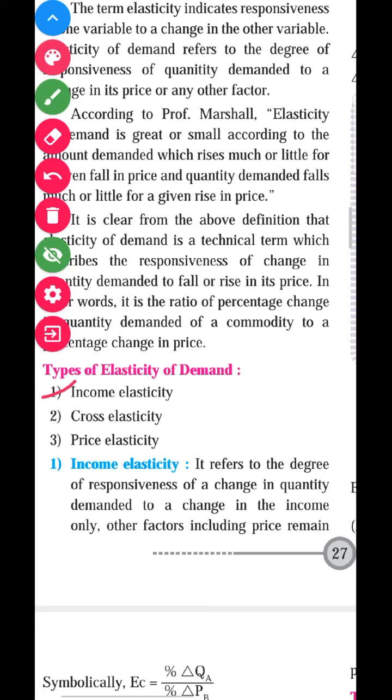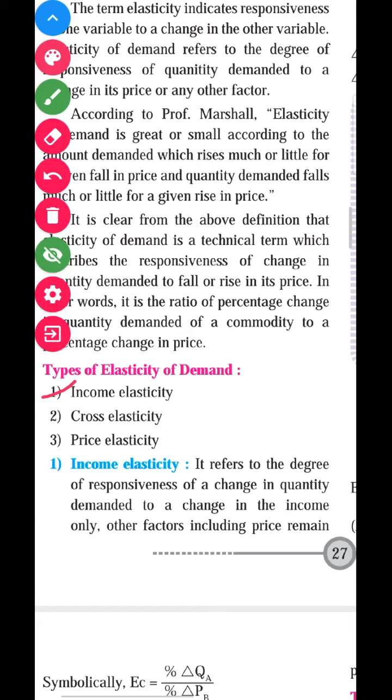Yes, you can easily understand by the current example. When there is a good time in the economy, the individual's income increases. So the increase in income will prompt the consumer to purchase more quantity, so automatically demand increases. Why does demand increase?